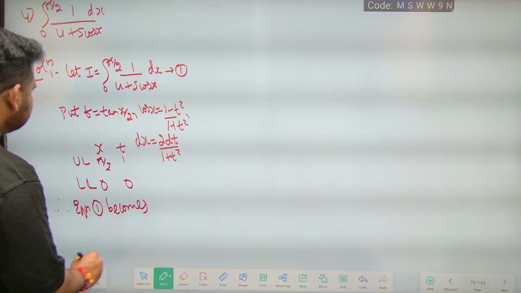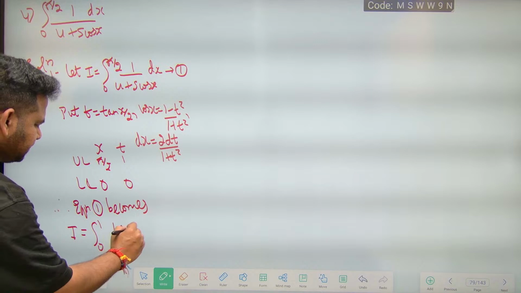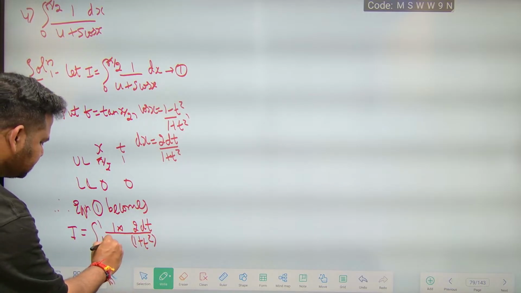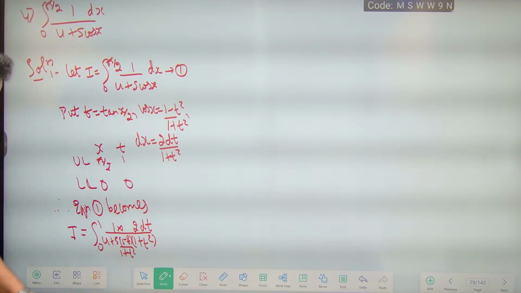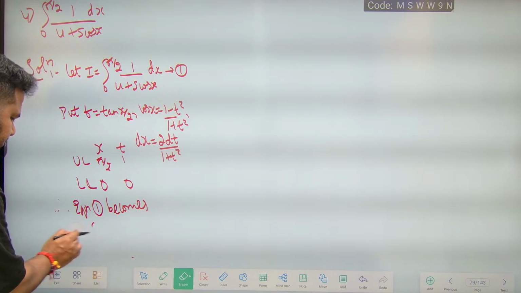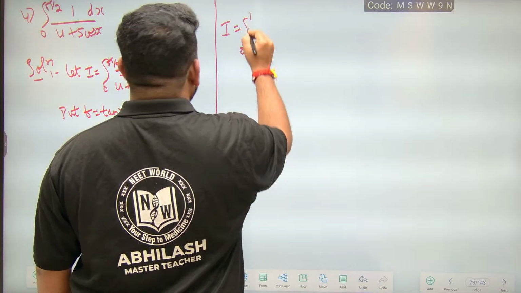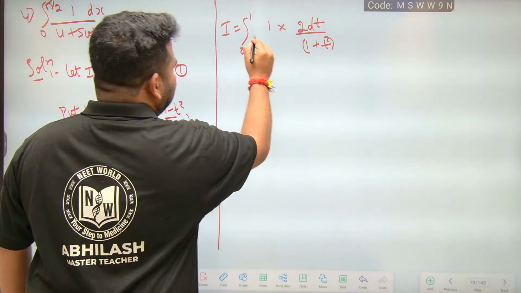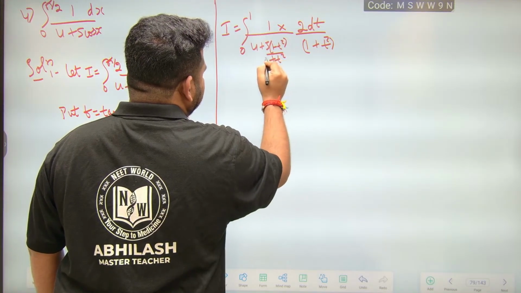I is equal to integral from 0 to 1, 1 into dx, which is 2 dt by 1 plus t square, divided by 4 plus 5 cos x, where 5 cos x is 1 minus t square by 1 plus t square, the entire thing within the bracket.